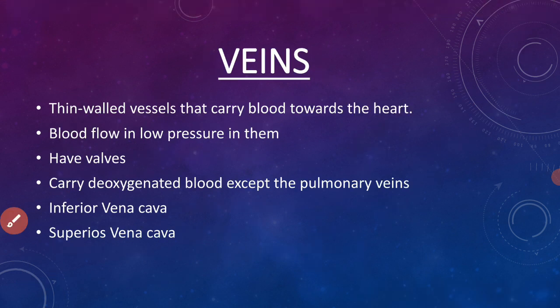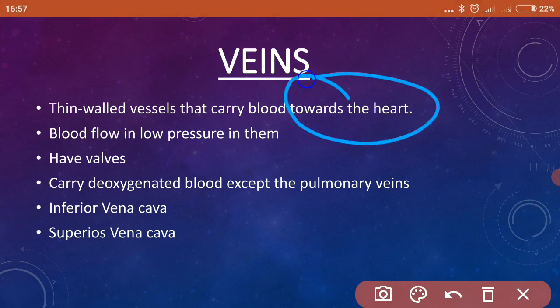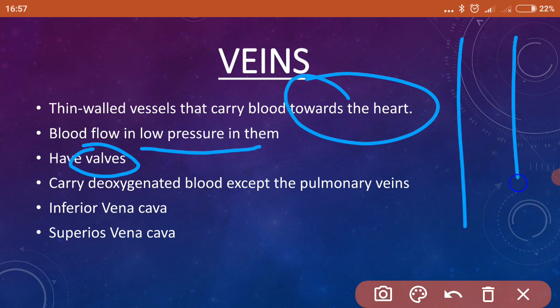Now we will see veins. Veins are thin walled blood vessels. They carry blood towards the heart. Blood flows at low pressure in them. Now as the blood flows at low pressure, it can return back, and therefore there are valves to prevent the backflow of the blood. Inside the veins there are valves. So when the blood flows towards the heart, it will not come back because of the presence of valves there.